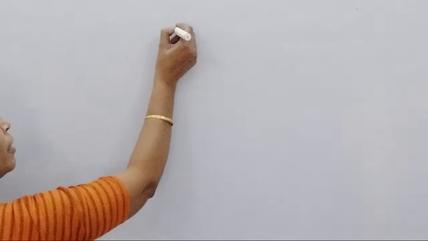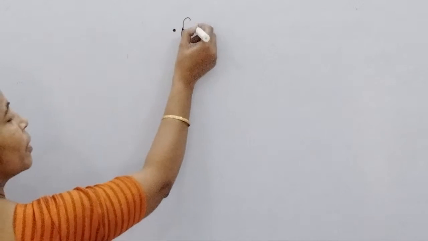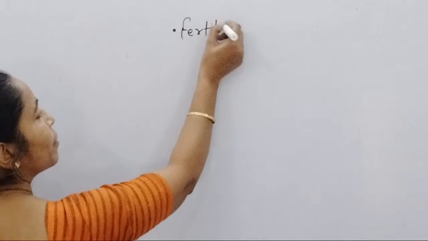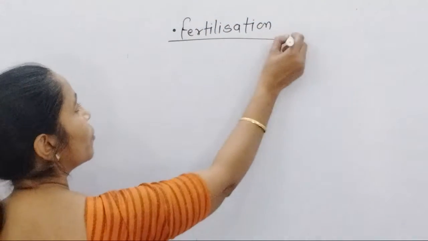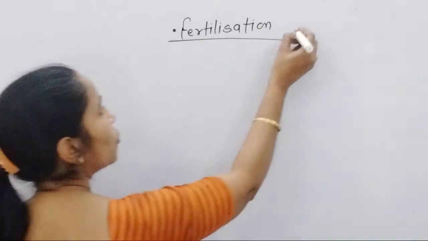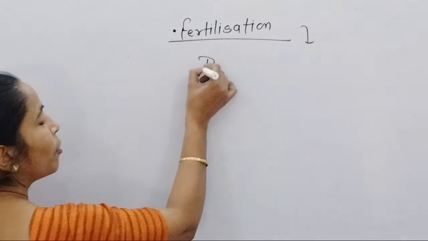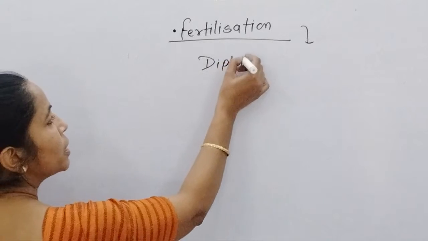So after fertilization we are studying. After fertilization, when fertilization takes place, it is not dependent on water. Firstly, remember, and due to fertilization the diploid zygote is formed.